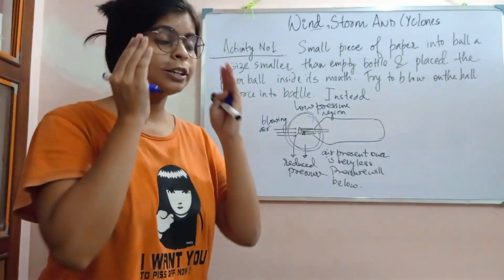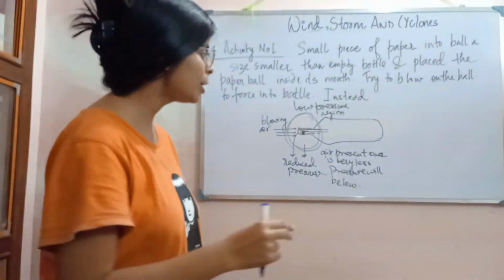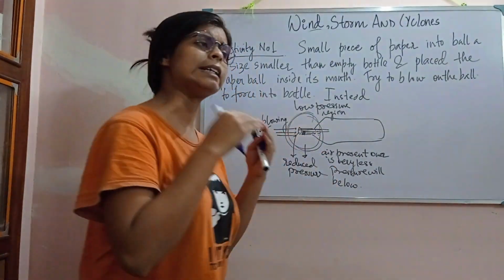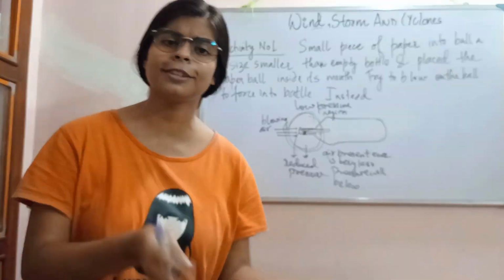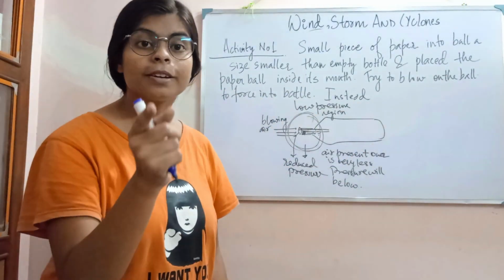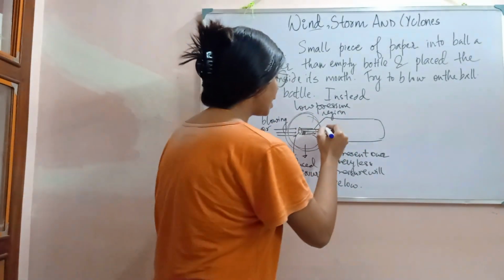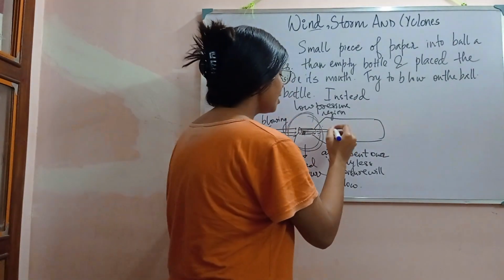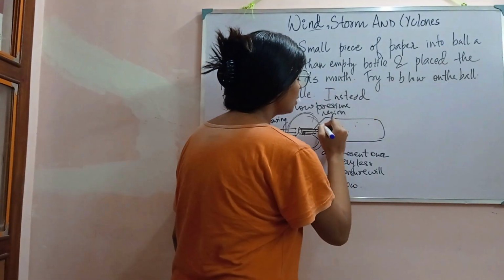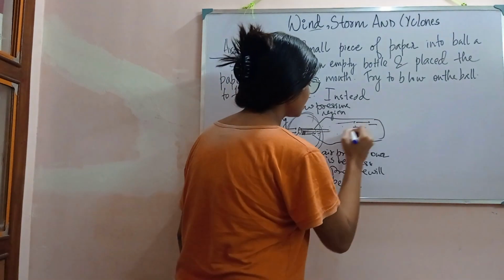So this is one case. But even if it is low pressure, why is the ball not moving inside? Another reason is that whenever I am blowing the air, these air particles are constantly moving towards this end.